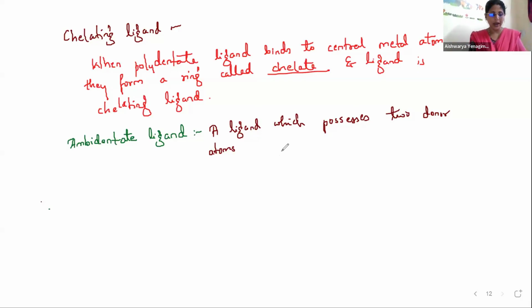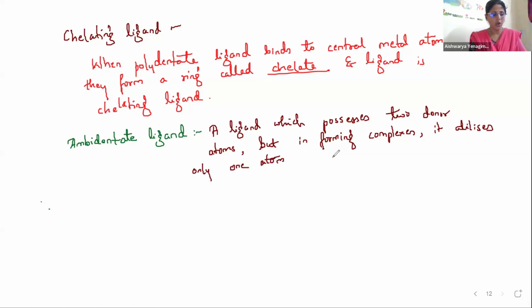So it possesses two donor atoms, but in forming complexes, it utilizes only one atom, depending upon the condition and depending upon the complex.